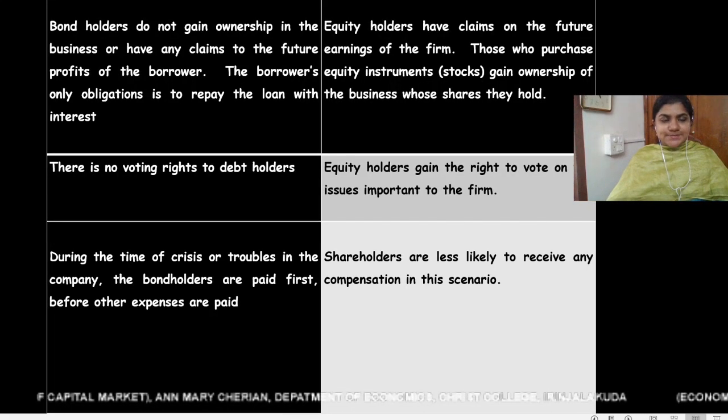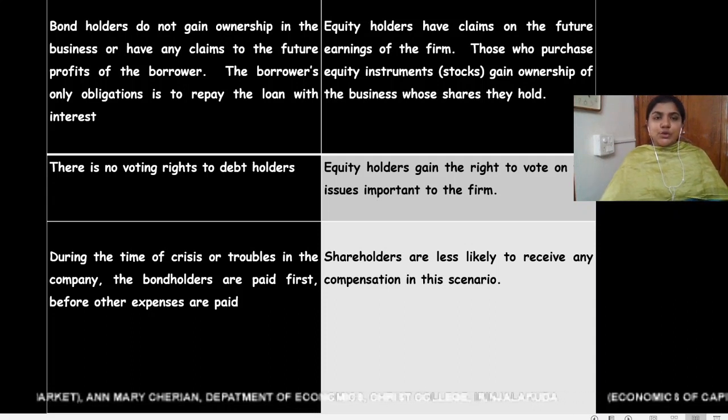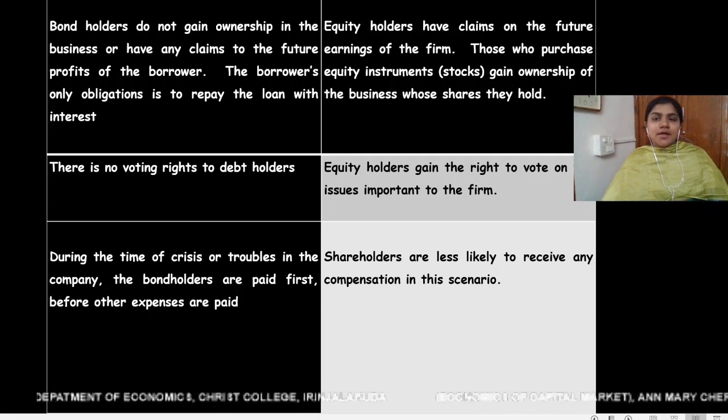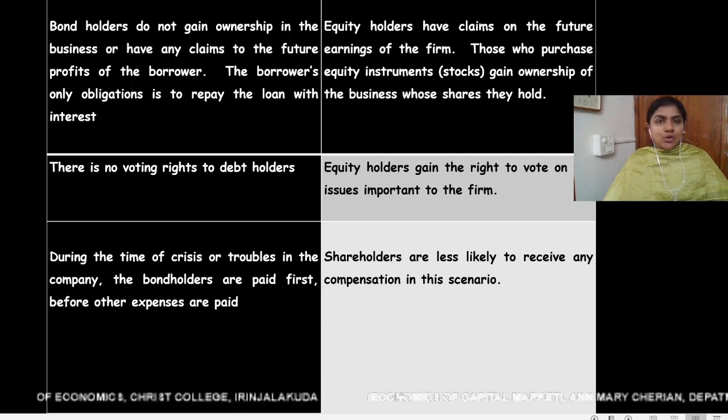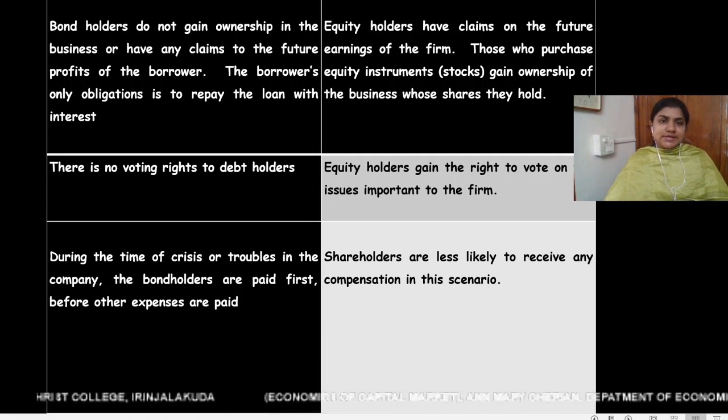Moving on to the next point, the holders of debt instruments do not gain ownership in the company, and they cannot make a claim on the future profits of the company. Whereas equity holders can claim on the future earnings of the company. The holders of debt instruments are only paid a fixed rate of interest.